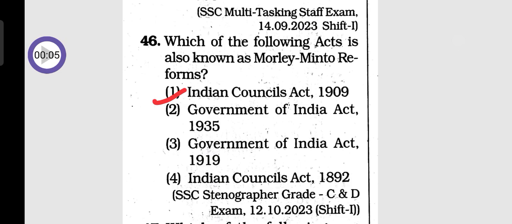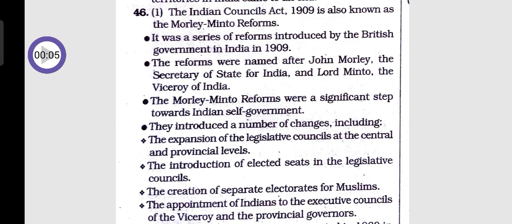So question 46, option 1. The Indian Councils Act 1909 is also known as the Morley-Minto reforms. It was a series of reforms introduced by the British government in India in 1909. The reforms were named after John Morley, the Secretary of State for India, and Lord Minto, the Viceroy of India.